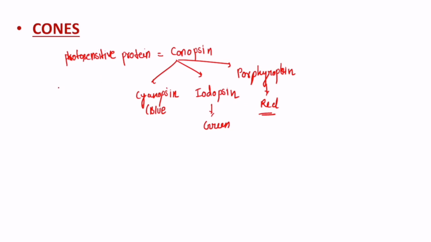Now, cones also contain rhodopsin, which also contains the 11 cis retinal. When there is a deficiency of 11 cis retinal in the cones, it will result in color blindness. So this is the difference between color blindness and night blindness.